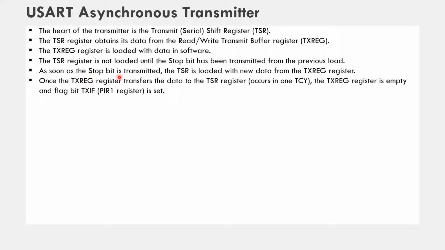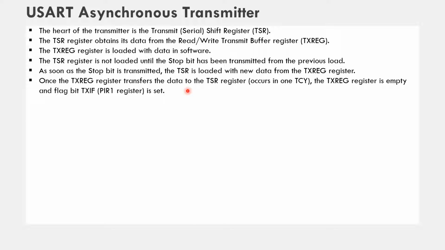As soon as the stop bit is transmitted, the TSR is loaded with the new data from the TXREG register. And once the TXREG register transfers the data to the TSR register, the TXREG register is empty and flag bit TXIF is set.